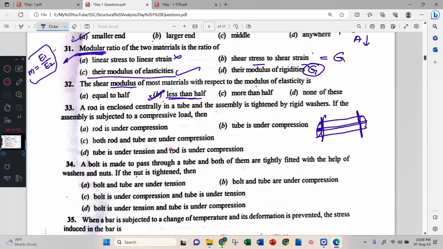Two rods enclosed centrally in tube and assembly is tightened by rigid washer. If the assembly is subjected to compression, then the rod is under compression, the tube is under compression, both tube and rod are in compression, tube is under tension and rod is under compression.